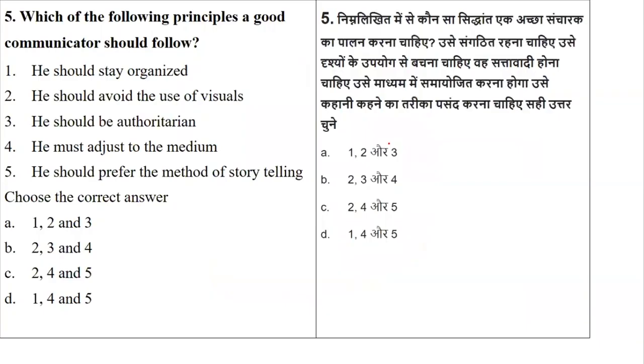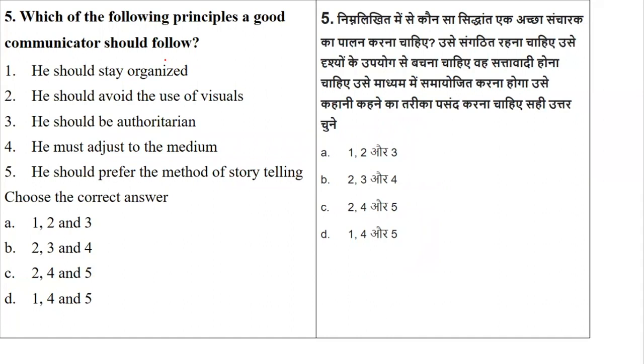Now, which of the following principles should a good communicator follow? So here they have given certain principles. So as a good communicator, you're supposed to follow which of the principles? One should stay organized, should avoid usuals, should be authoritarian, should adjust to the medium, should prefer the method of storytelling. So what principles should one follow as a good communicator?